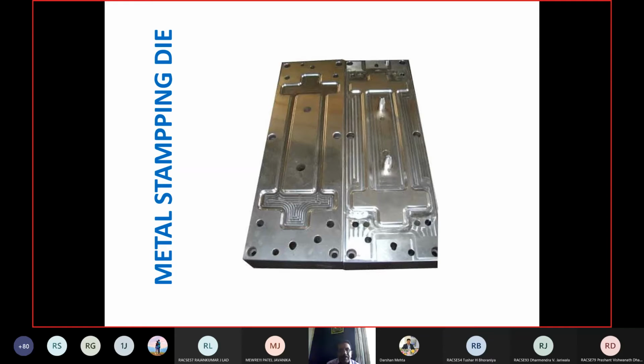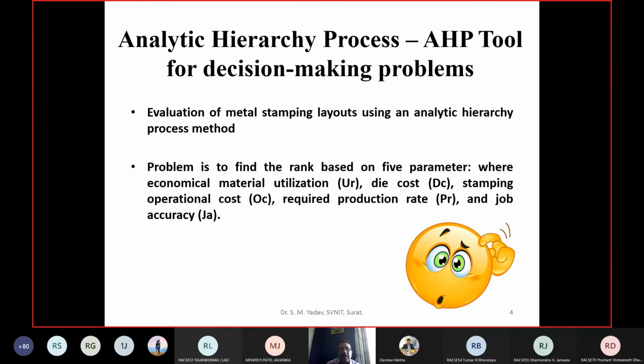So what is the problem here? The problem here is evaluation of metal stamping layout using the analytical hierarchy process method, right? The problem is to find the rank based on 5 parameters. How many parameters are there? 5. What are they? Economic material utilization, die cost, stamping operational cost, required production rate, and job accuracy.